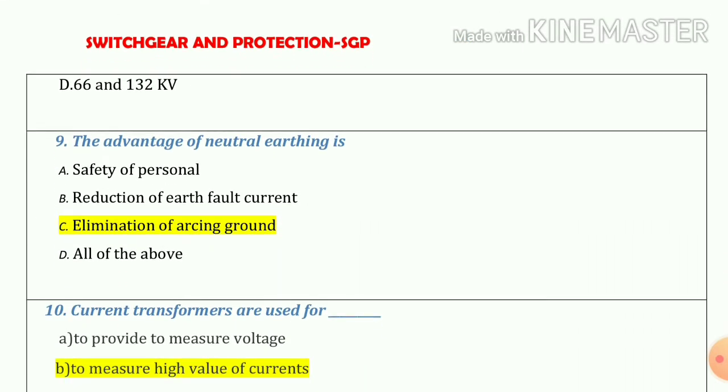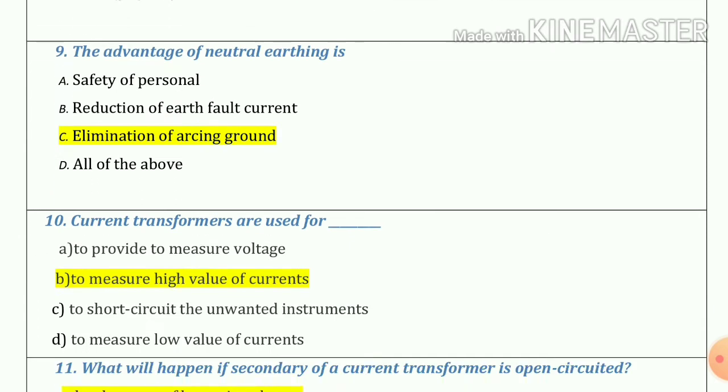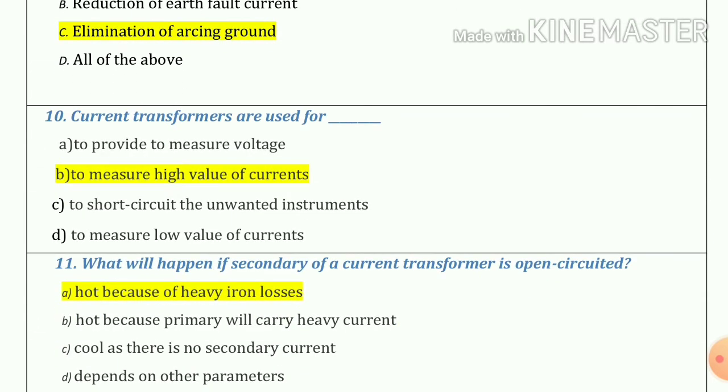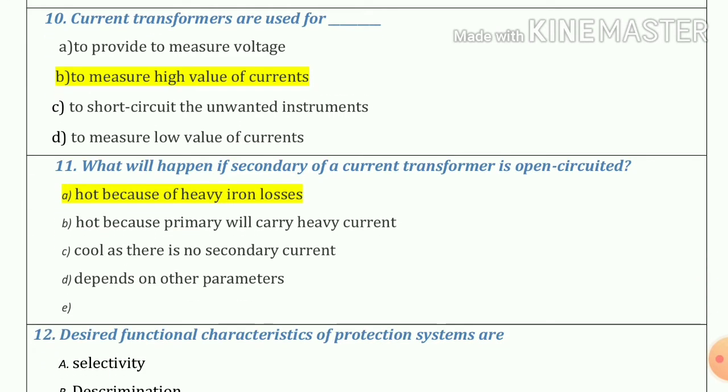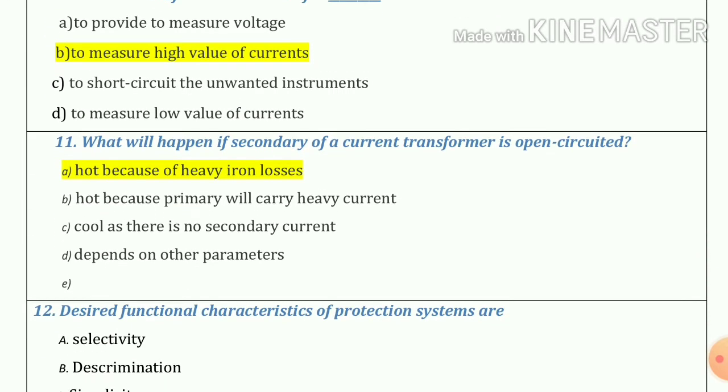Question number 9. The advantages of neutral earthing is eliminations of arcing ground. Question number 10. Current transformers are used to measure high value of currents. Now question number 11. What will happen if secondary of a current transformer is open circuited? So our answer is option A, hot because of heavy iron losses.